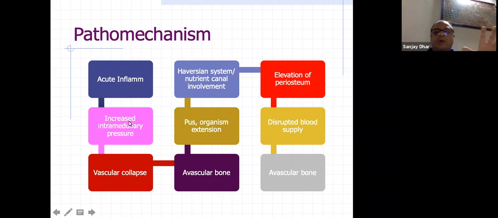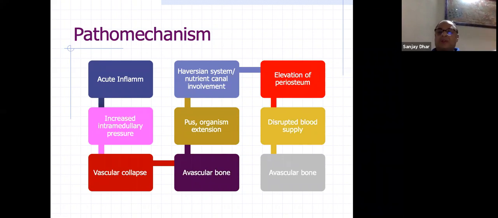So when you have to decompress the bone, you have to release the pus, so that it doesn't allow the osteomyelitis to spread. Otherwise, once you see a periosteal elevation, that means it has already spread to the Haversian system. So there is a very high chance of chronic osteomyelitis, with further disruption of the blood supply and further avascular bone, and then there is sequestrum formation. So it is very important to understand the whole mechanism.